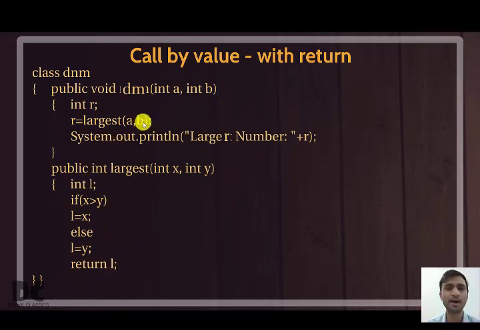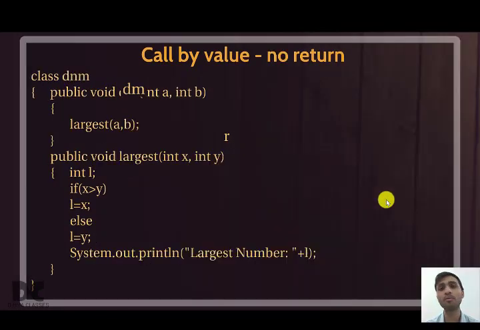And also you should mark what type of value I am giving to another function. Here I am giving the value of a and b. So what is the data type of a and b? That is int. Therefore here also you have to write int. If a and b are double, you have to write double x, double y. If this is char, then you have to write char x and char y. So these two should match, and this return value and the data type should match. If you are not returning, it will be void. Clear? Okay.